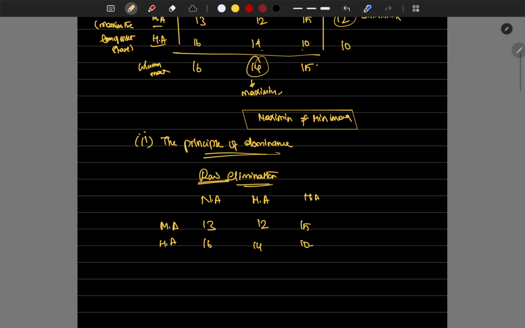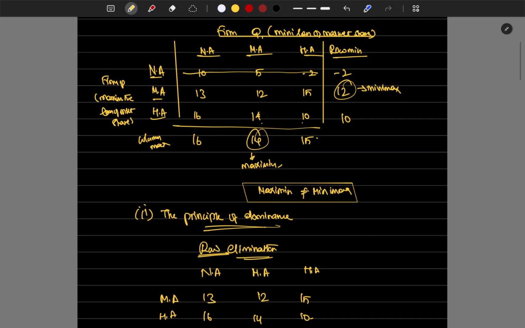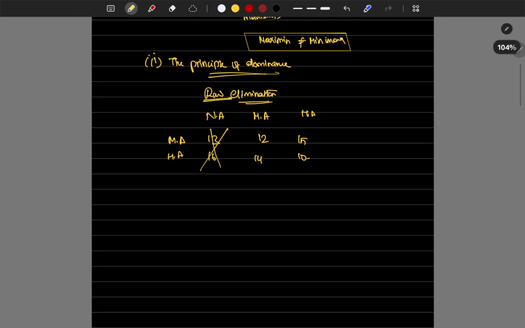Now we check the least effective for the column. We have to avoid the maximum loss. So 12 is lesser than 15, but 14 is greater than 15, so this is not comparable. Let's compare these two. 13 is greater than 12, 16 is greater than 14. So this is comparable, this is the ineffective one. We can strike it out and form the 2x2 matrix.